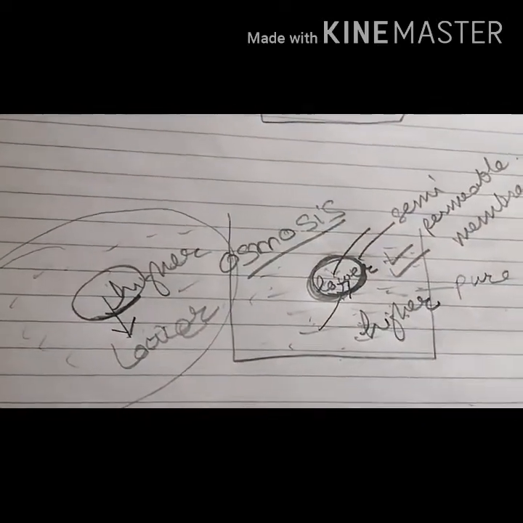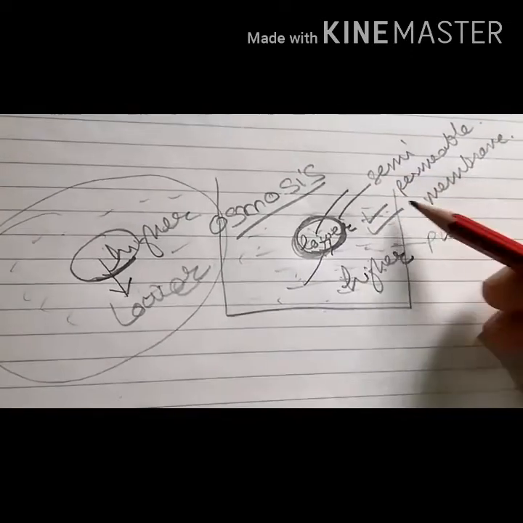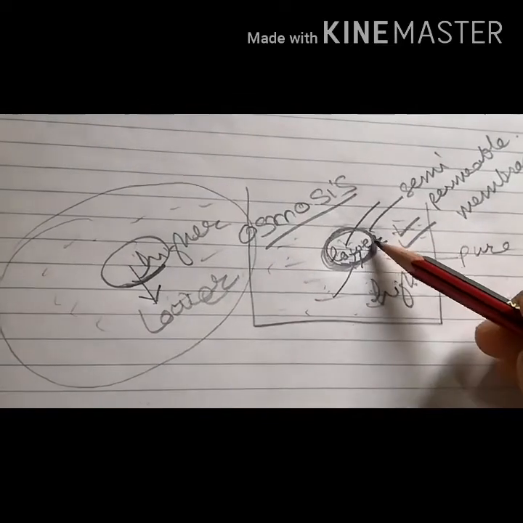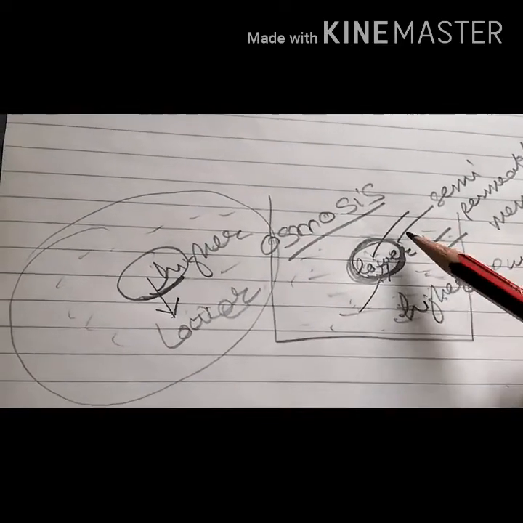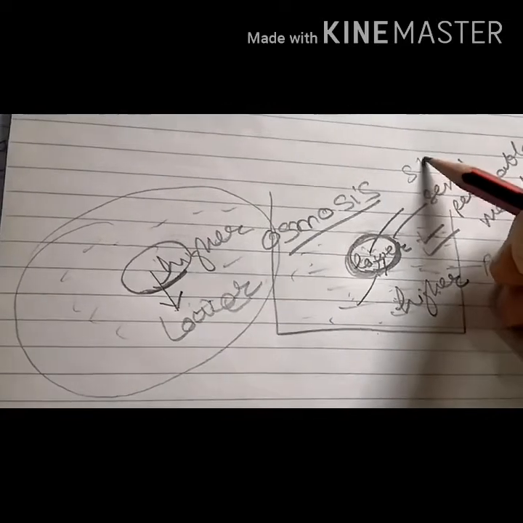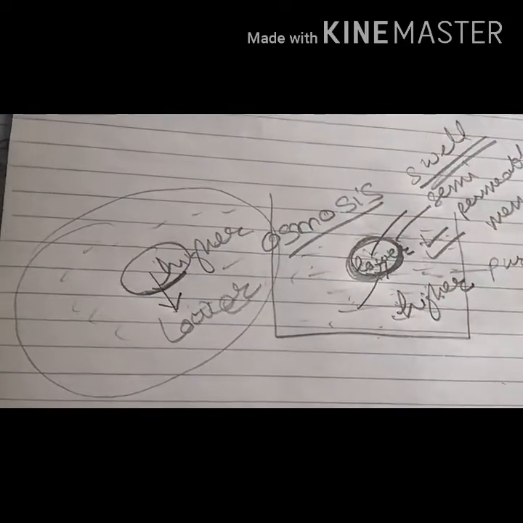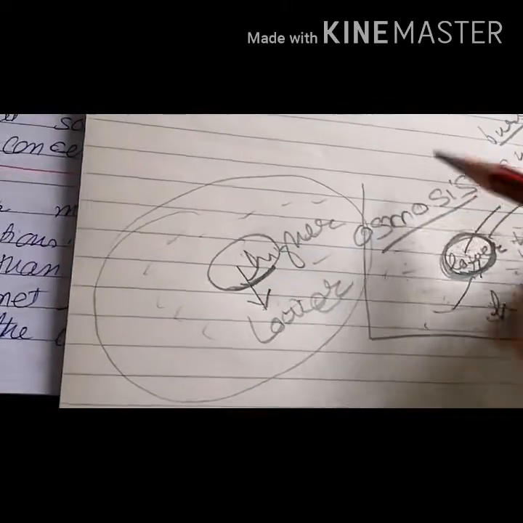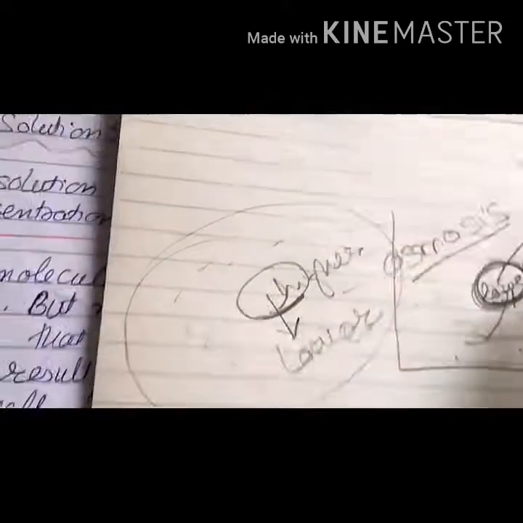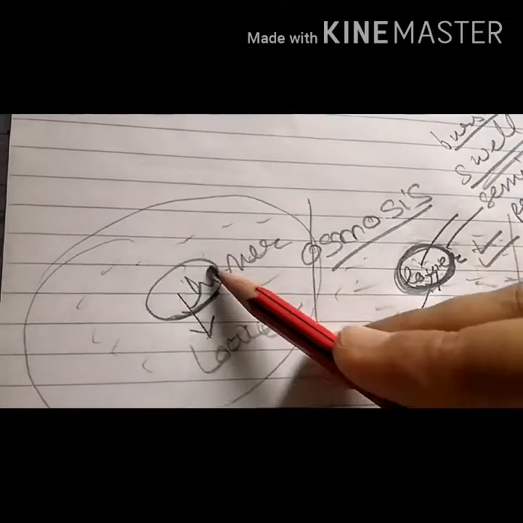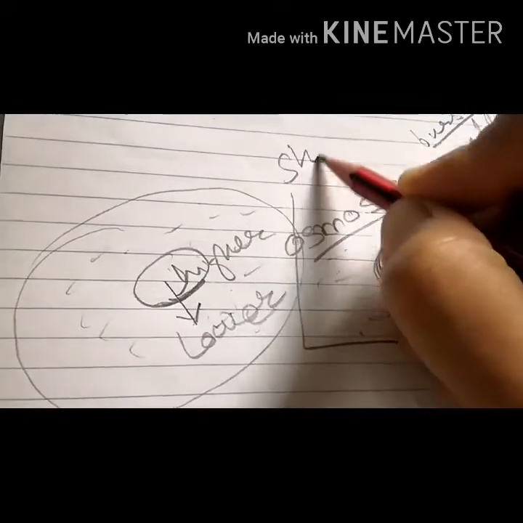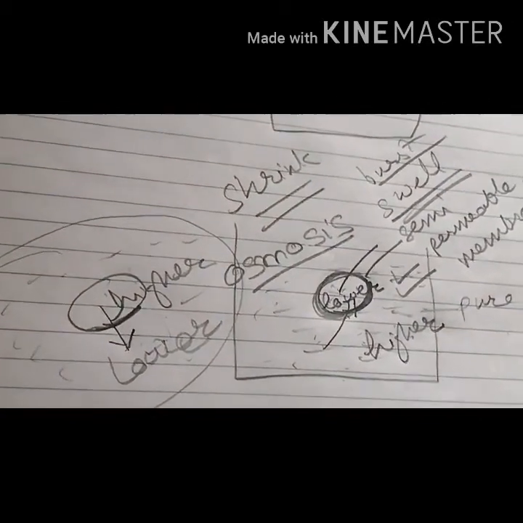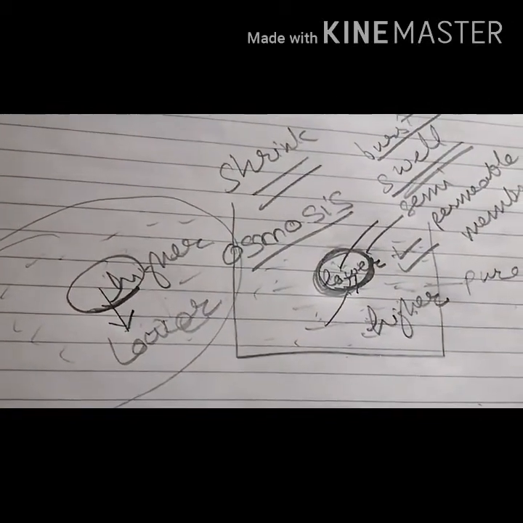Now, a very important thing, beta. When the water enters inside the cell, what will happen? The cell will swell up. It will swell, and it can also burst sometimes. But in the opposite case, what will happen? When the water moves out of the cell, the cell will shrink. So these two things happen when osmosis occurs.